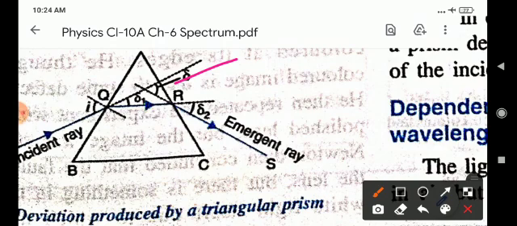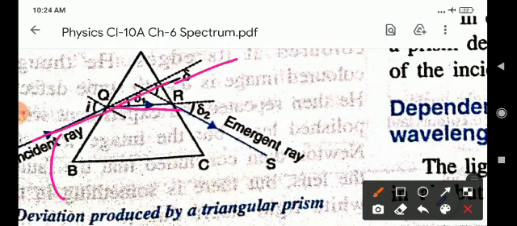What is the meaning of incident ray? Children, the incoming ray is called the incident ray. This is the refracted ray. What is the meaning of refracted ray? A ray of light traveling in another medium with a change in direction is the refracted ray.